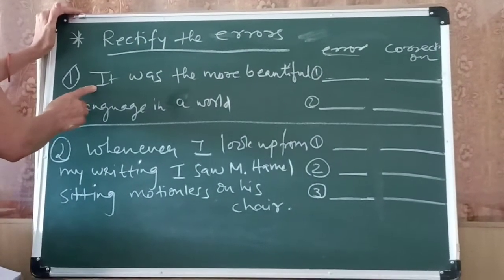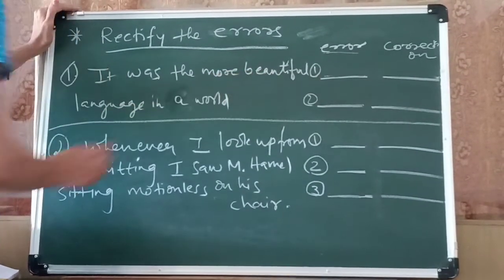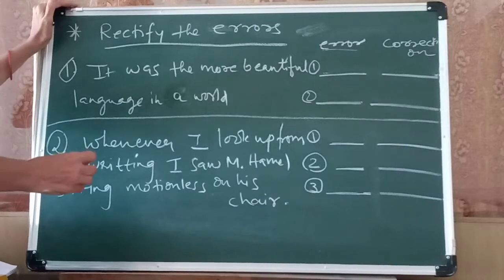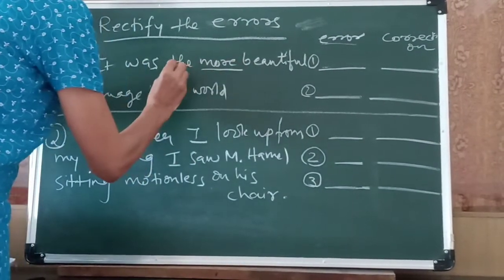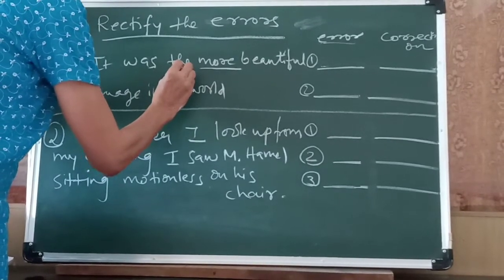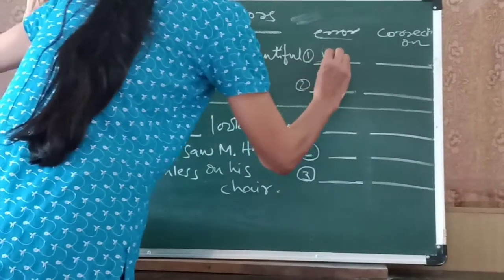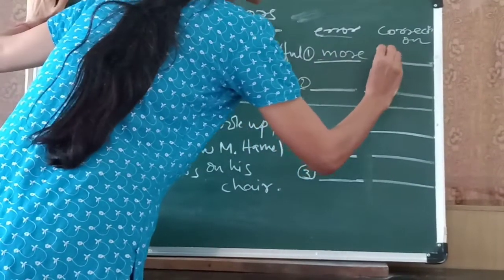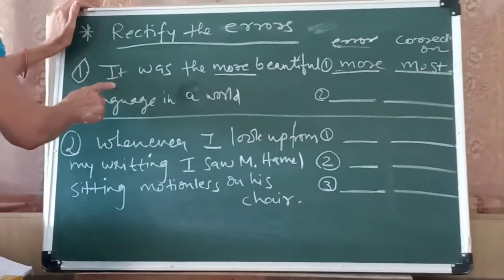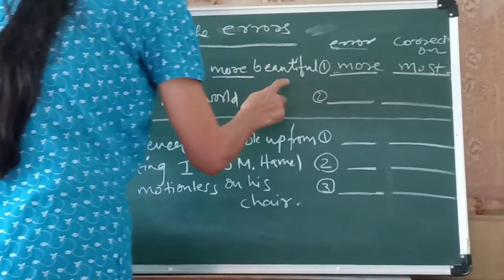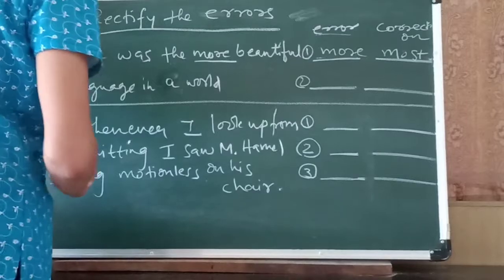So here the first line, "it was the more beautiful". My dear students, we can easily make out the mistake because immediately after "the", we write "most". So "more" is an error, correction is "most". So the sentence is, it was the most beautiful. Next line, "language in a world".